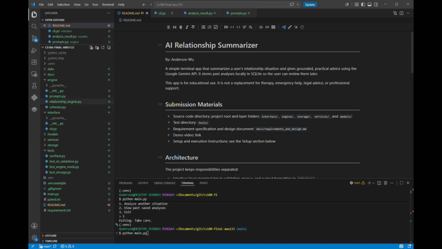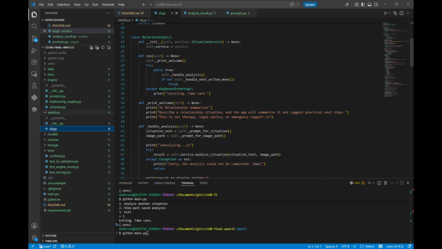So first, let's look at my structure. Under interface, the CLI.python is the interface code, and it's just a very simple terminal-based app. And then next is engine, which, like I said, uses the Google Gemini API.